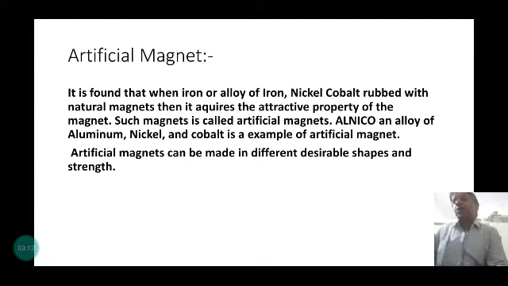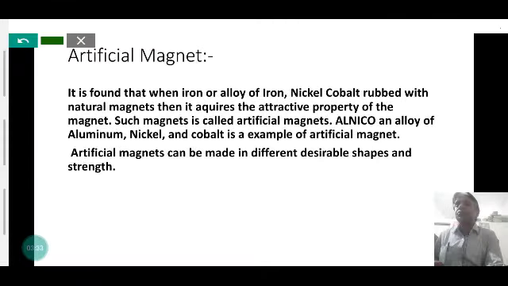Another type of magnet is the artificial magnet. Natural magnet is found naturally in the earth's crust as minerals, ores of iron. But artificial magnets are made from natural magnets. It is found that when iron or an alloy of iron, nickel, cobalt is rubbed with a natural magnet, it acquires the attractive property and becomes a magnet like the natural magnet.